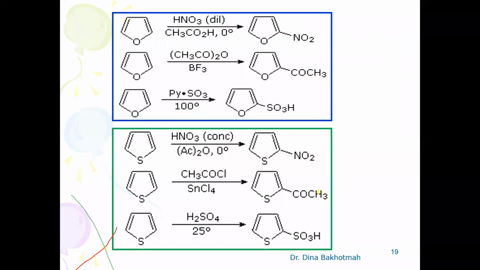Okay, so these are other important sets of reactions for furan and thiophene. In the next class, I will again discuss these electrophilic substitution reactions in detail, including the mechanism of nitration of pyrrole, and then I will continue with the 6-membered heterocycles. So here itself I will stop.